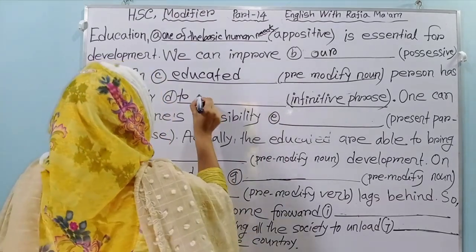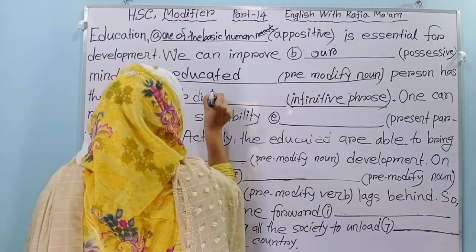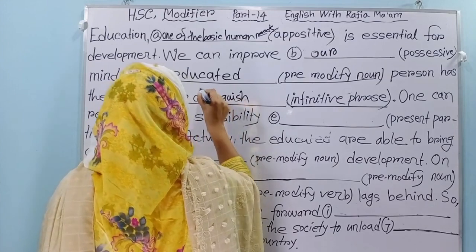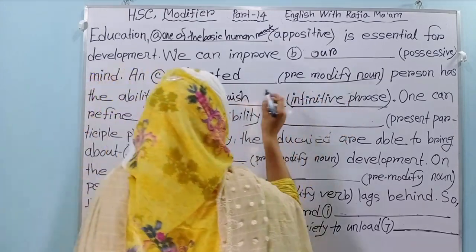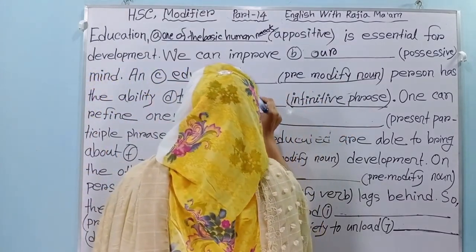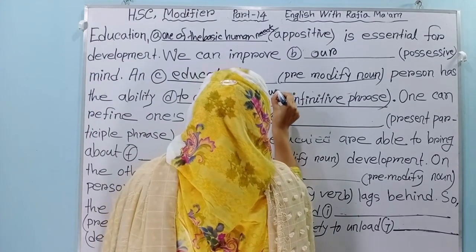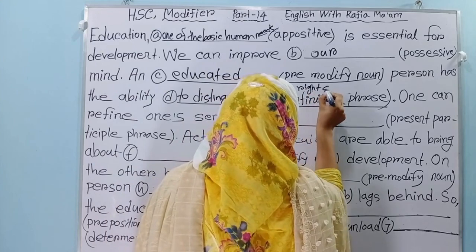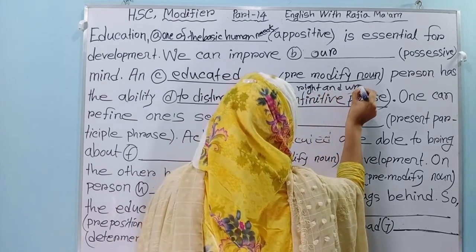Here the verb is distinguish, and the phrase you will give here is between right and wrong.